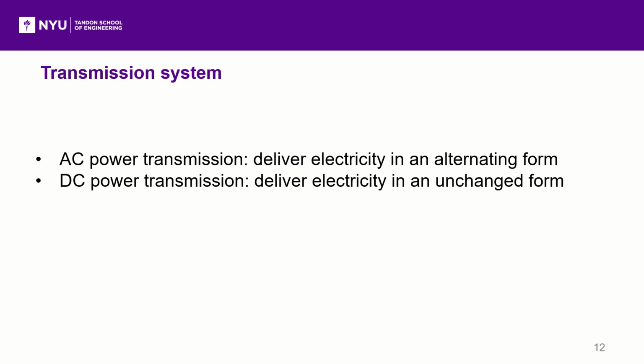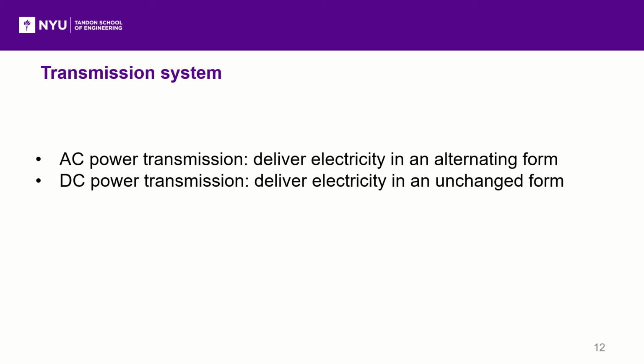The third subsystem is the transmission. When it comes to the transmission part, we always connect it with the transmission line. The hierarchy of transmission can be divided into AC power transmission and DC power transmission. AC power transmission is a method of delivering electricity in an alternating form. The levels of AC power transmission in China are 35 kV, 110 kV, 220 kV, 500 kV.